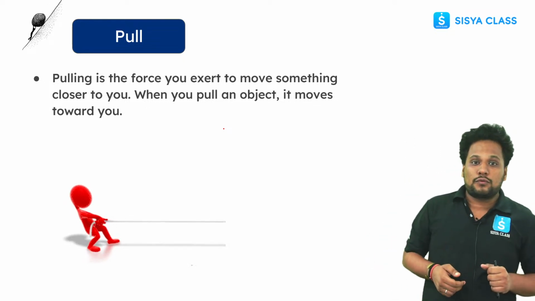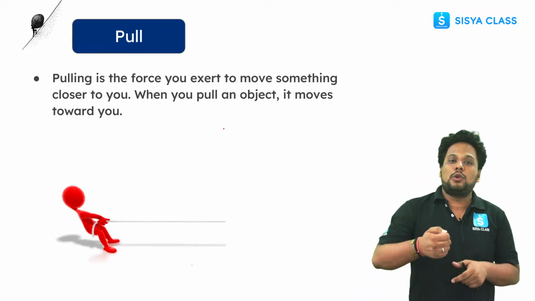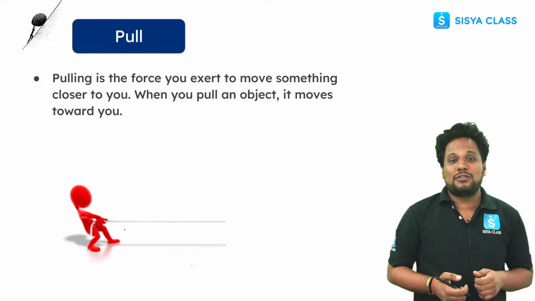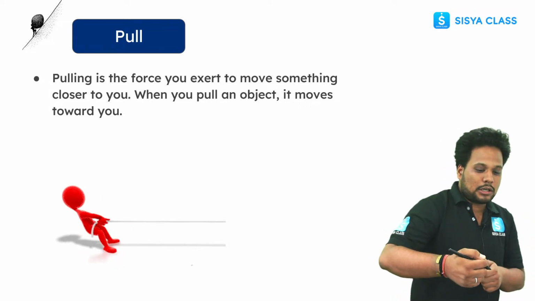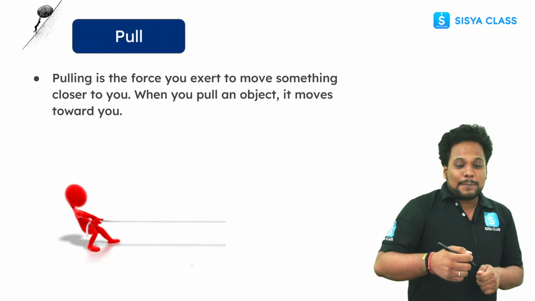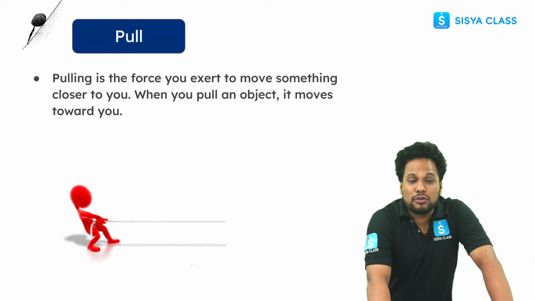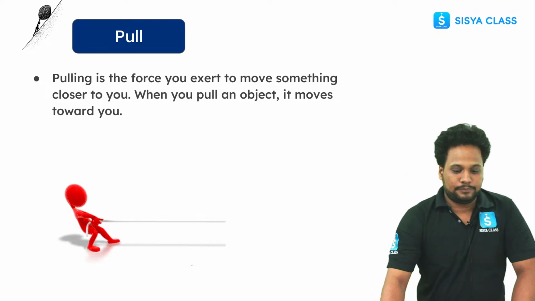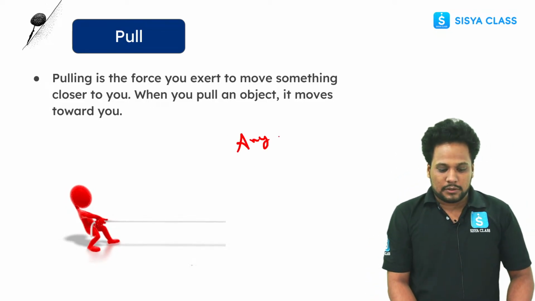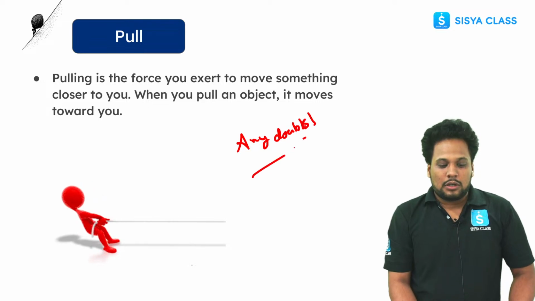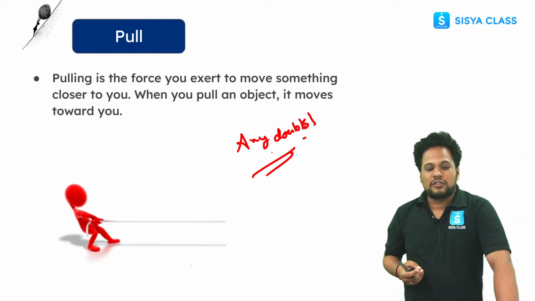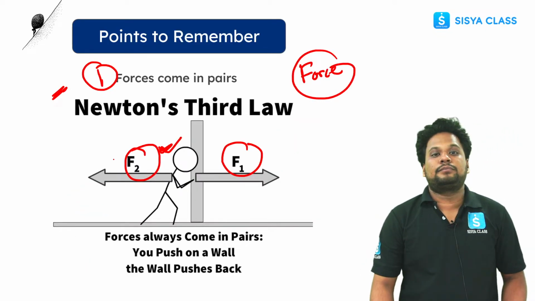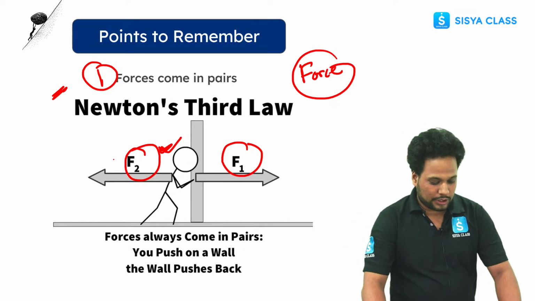What is pull? Pull is the force you exert when you have to move something closer to you, right? So here you can see a person is playing tug of war. You are exerting a force and you are making the things closer to you, right? Any doubt in this? So this is pull. If you want to move something closer to you, that is what we call pull. This is clear, guys? No doubts? Okay, fine.